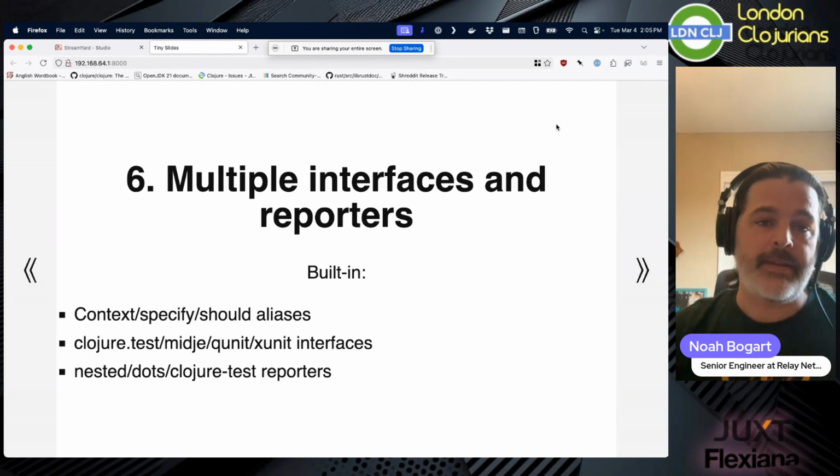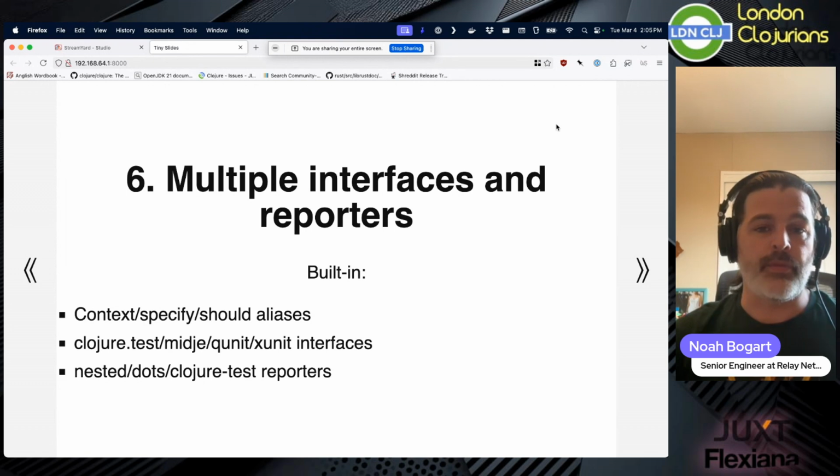And then the final one is that because of the way it's built, we can support multiple interfaces and multiple reporters. Now, you can do this as seen by the clojure.test library expectations v2. V2 allows you to have a defexpect or an expecting instead of testing blocks, or the expect macro, which is the assertion, right? And those things are possible, but it's really nice, one, when they're built in, and two, when the interface is exposed enough that you can build your own pretty easily.